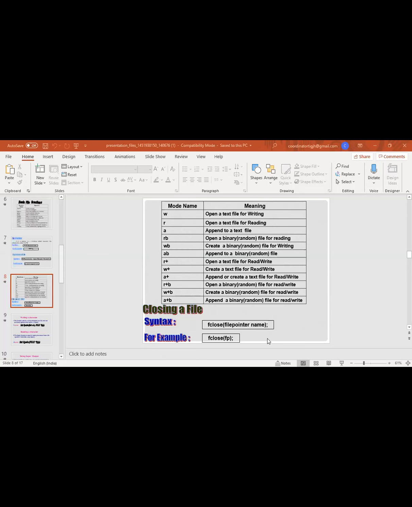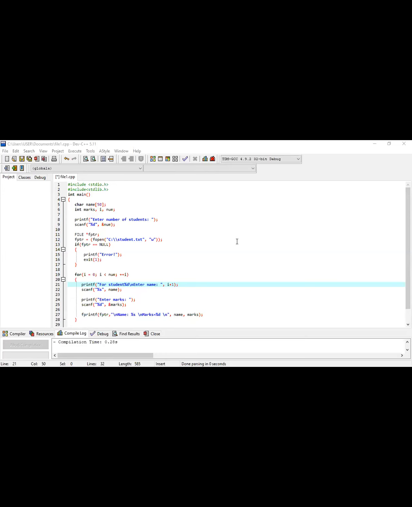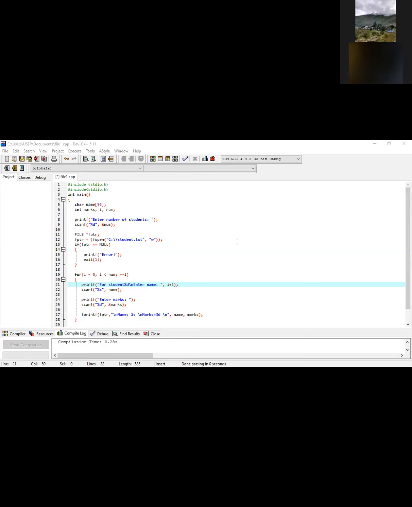So now we are just talking about the program. So just wait. See, so this is a simple file program. I have written that one. Just understand it line by line. If there is a problem, then I will explain. Okay? Since we have less time, I have already written the program.